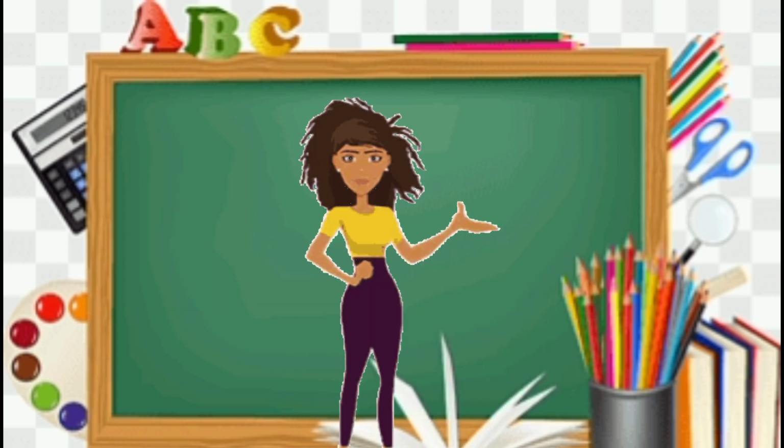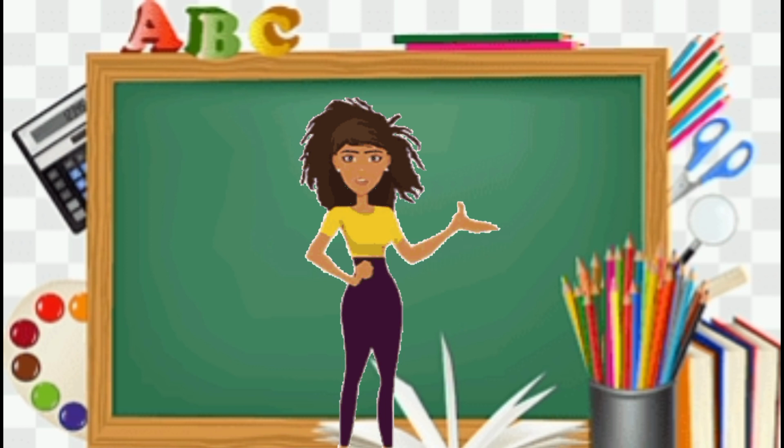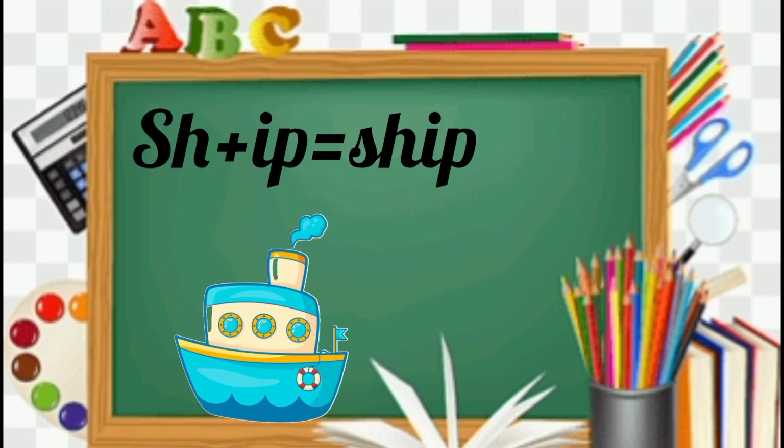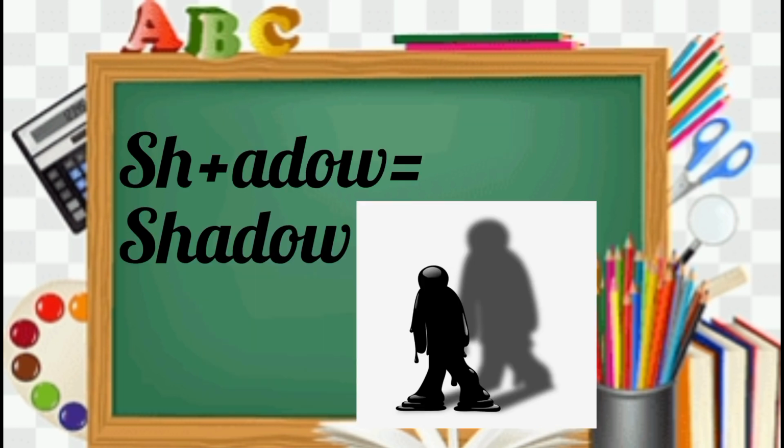Let's do the sound sh. S and H mix together to make the sh sound. Let's see some words with the sh sound at the beginning of the word. Sh, ip. Sh and ip mix together: ship. Sh, op. Sh and op mix together: shop. Sh, ado. Sh and ado mix together: shadow.